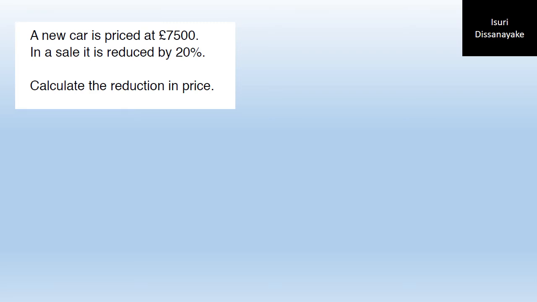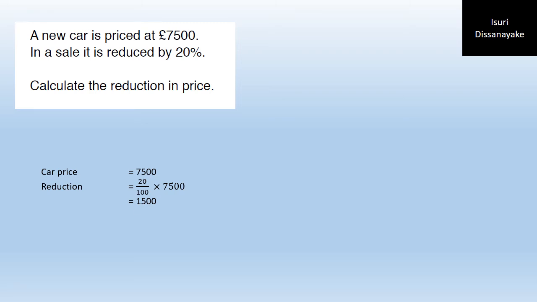A new car is priced at 7,500 pounds. In a sale, it is reduced by 20%. Calculate the reduction in price. So how much has it reduced from the original price of 7,500? From that you have to deduct 20%. 20% of 7,500 is 1,500.